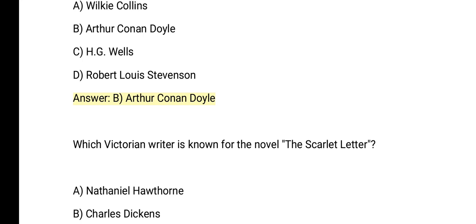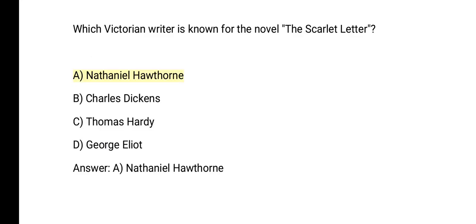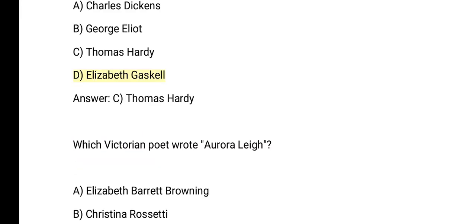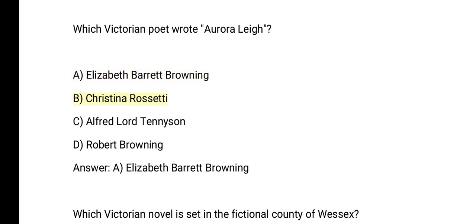Arthur Conan Doyle. Which Victorian writer is known for the novel The Scarlet Letter? A. Nathaniel Hawthorne. B. Charles Dickens. C. Thomas Hardy. D. George Eliot. Answer. A. Nathaniel Hawthorne. Who wrote Jude the Obscure? A. Charles Dickens. B. George Eliot. C. Thomas Hardy. D. Elizabeth Gaskell. Answer. C. Thomas Hardy. Which Victorian poet wrote Aurora Leigh? A. Elizabeth Barrett Browning. B. Christina Rossetti. C. Alfred Lord Tennyson. D. Robert Browning. Answer. A.